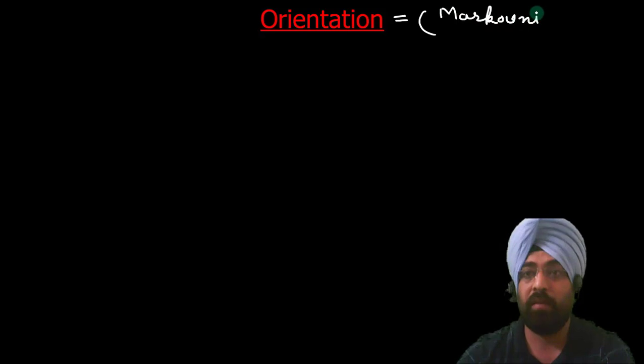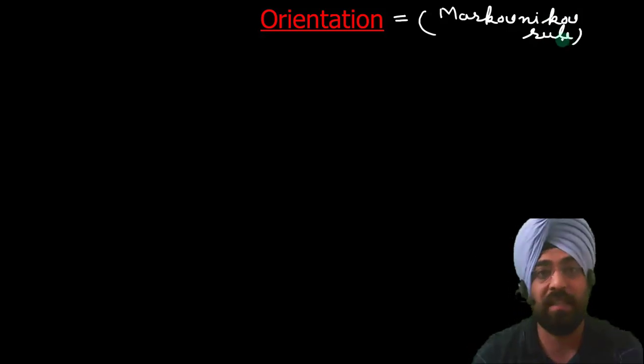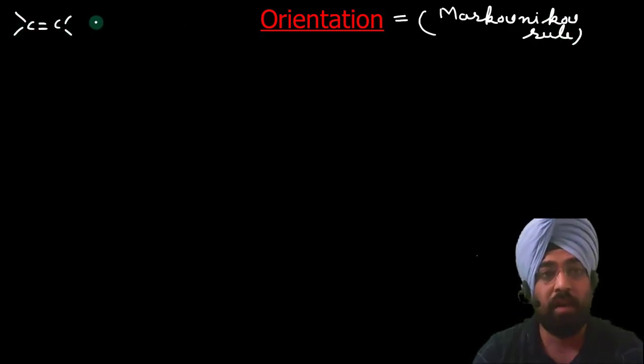Now let us discuss the orientation of this process. As I mentioned in my previous slides, this addition of water takes place according to Markovnikov's rule. So this oxymercuration-demercuration is the overall process.